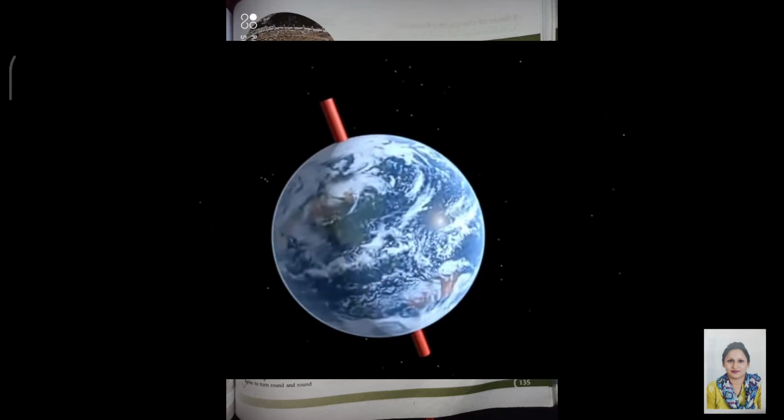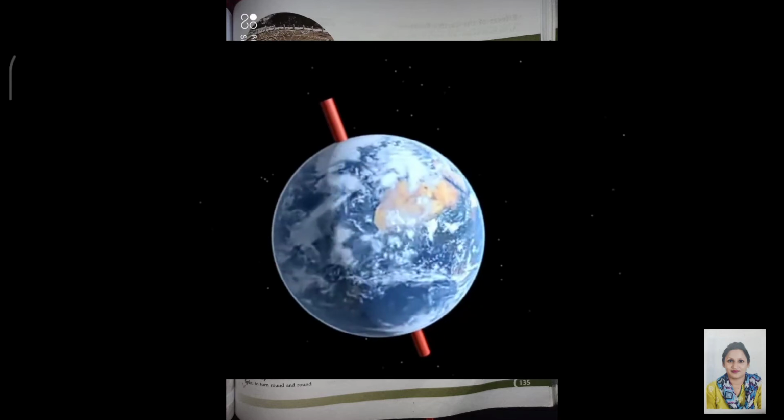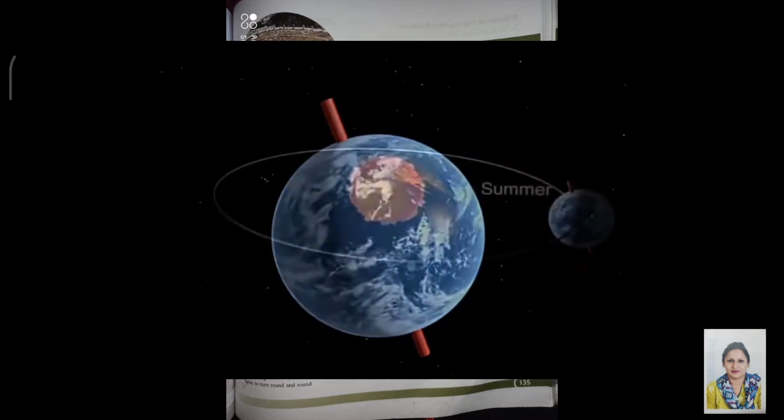In the previous chapter, we read about the movement of planets in our solar system, and in this chapter we will study the two movements of the Earth, that is rotation and revolution, and we will also learn about their causes and effects. The Earth spins on its axis while orbiting around the Sun in an imaginary path.